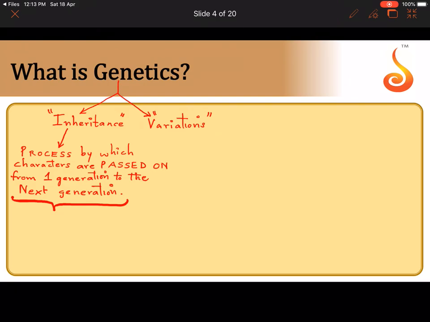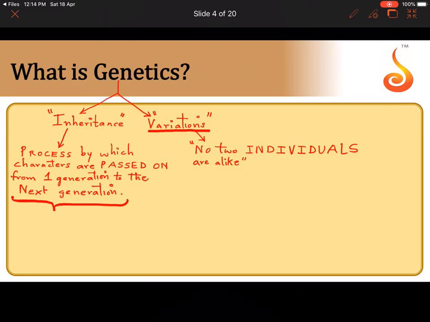Then, what is variation? For example, all of you are sitting in the classroom and we all belong to the same species. But do we look alike? Are we similar to each other? Not entirely. We may have some similarity, but we are so unique from each other. Now, that uniqueness is referred to as variations. So, what you can say for variation is no two individuals are alike. I hope you agree with this, except in the case of monozygotic twins or identical twins, no two individuals are alike. Now, if you remember this statement, you will understand the principle behind variations.